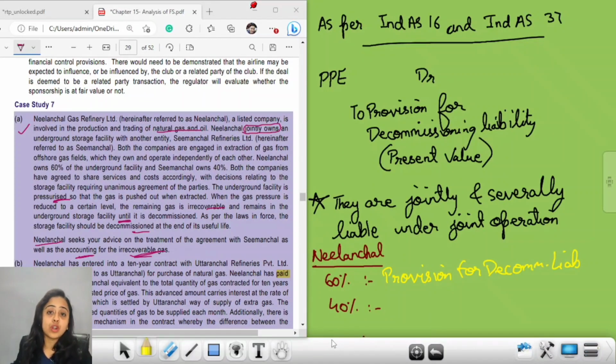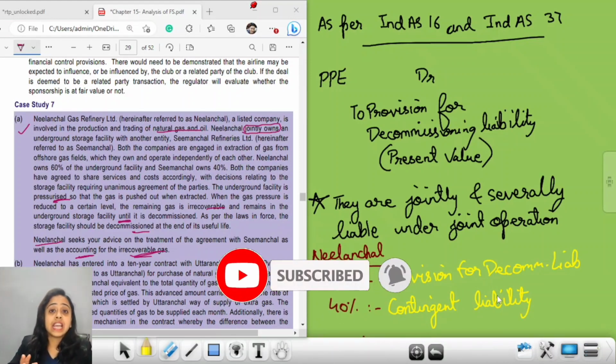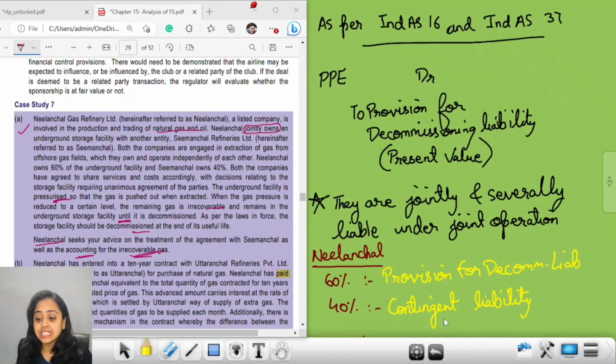Whereas for the rest of the 40%, which is Simhanchal's responsibility, in case it backs out, Neelanchal has to take this particular decommissioning liability expense, and therefore it has to be recorded as contingent liability. So you have to calculate decommissioning liability, calculate its present value, record 60% of this decommissioning liability as provision, and 40% of this liability as contingent liability in disclosure.